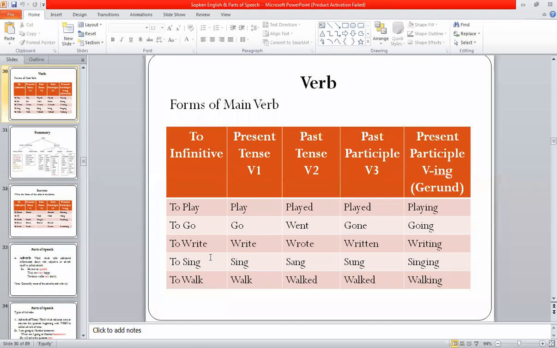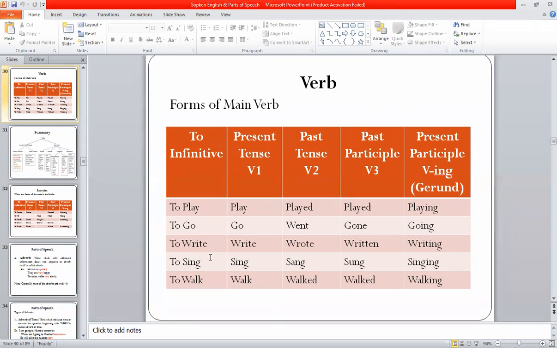So the next is the forms of main verb. First is to-infinitive. When to comes before the verb, then it is called the infinitive form of a verb. The present form is play, go, write, sing, walk.